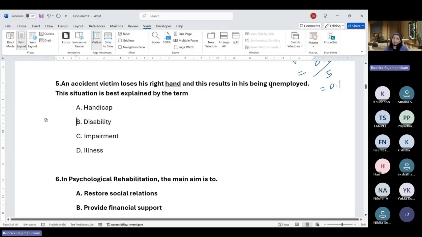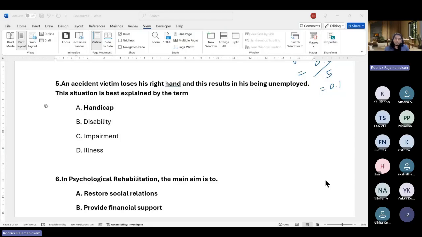But being unemployed is not just about certain functions. It's also related to being employed in a society, right? So handicap is the highest form of not being able to do things. Handicap is about not being able to access and participate in certain parts of society. So handicap would be the most correct answer here.